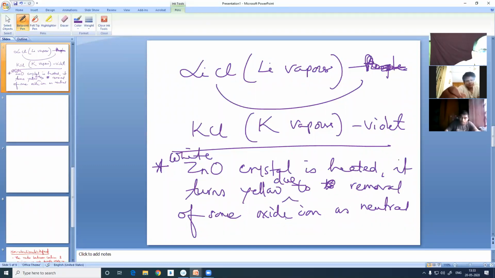Oxygen gas is formed, so there is no necessity of any invitation. Just heat it, and some of the oxide ions will lose their two electrons there in the epicenters, go as neutral oxygen, join with another oxygen and fly as oxygen gas to the atmosphere. So when zinc oxide crystal is heated in a test tube, it turns yellow due to the removal of some oxide ions as neutral atoms, creating epicenters.